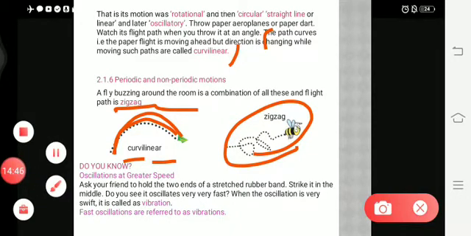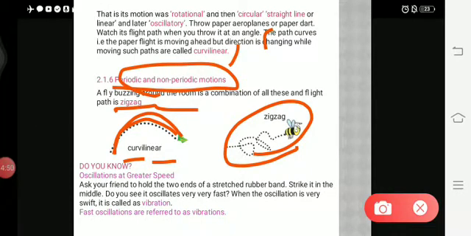So you just write all these types of motion, six types. Just write the heading: types of motion. You don't need to write periodic, non-periodic and all, because I will explain it clearly in the next class. Depending upon direction, depending upon contact, there are different types of motion. I will explain it in the next class. You just write the heading as types of motion: rotational, circular, linear, oscillatory, curvilinear and zigzag. Okay, and we will see in the next class.